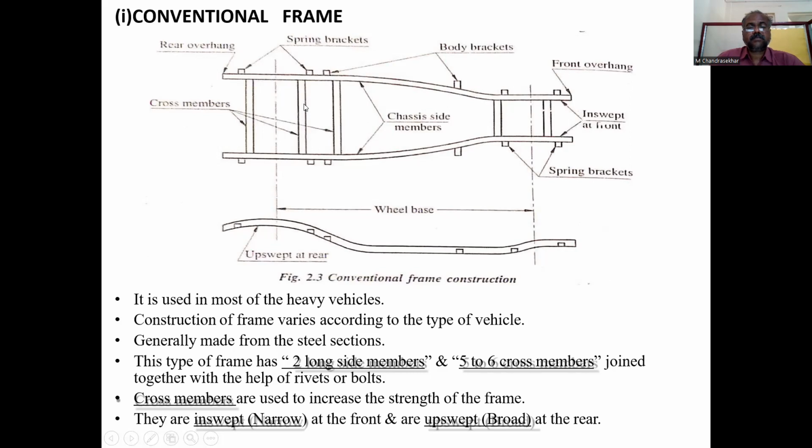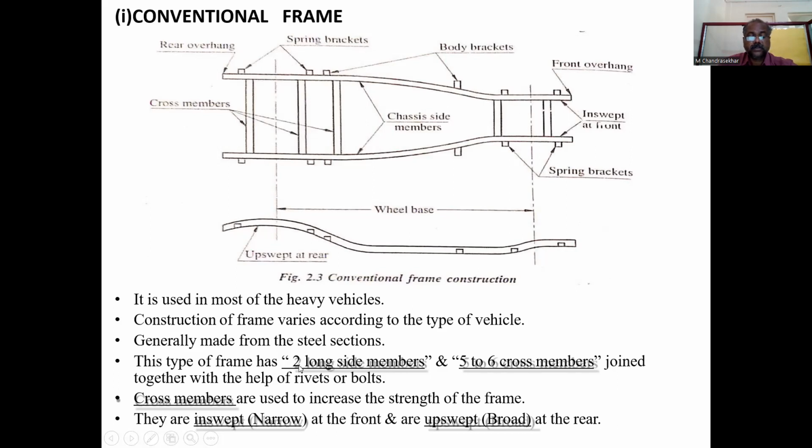Here the cross members are provided, about 5 members, and the long members are provided, 2 members. And here we have the spring brackets and the body brackets. These spring brackets are used for holding the shackles, which mount to the suspension system. It is used for most of the heavy vehicles. Construction of the frame varies according to the type of the vehicle. Generally, these conventional chassis frames are made from steel sections.